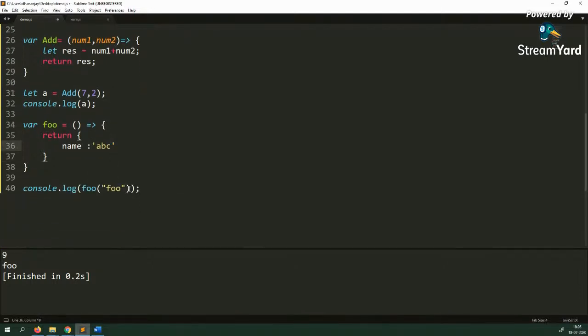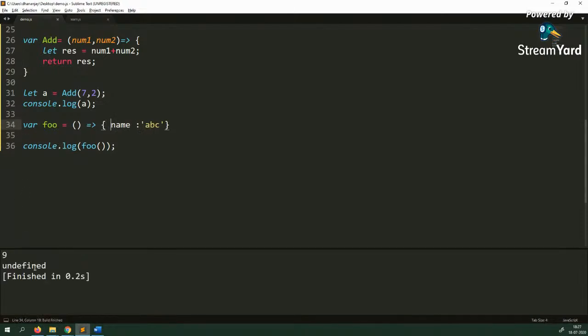So it will return us an object, and here you are getting ABC. But as I told you, if you have only one statement, you can get rid of the return. So you may think that if you have to return an object, this should be fine. You can do it like this.